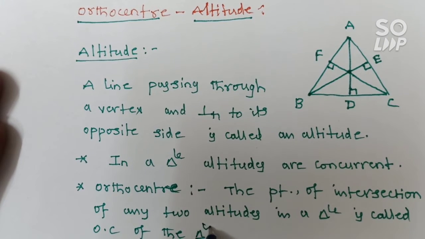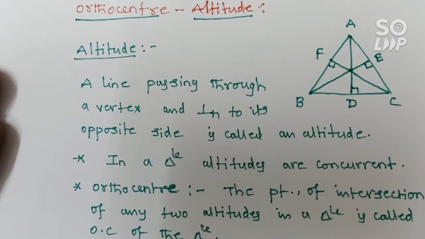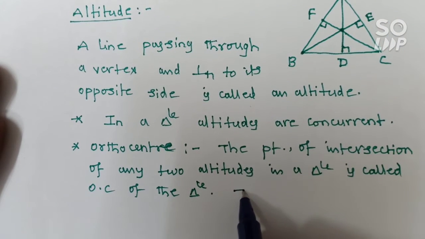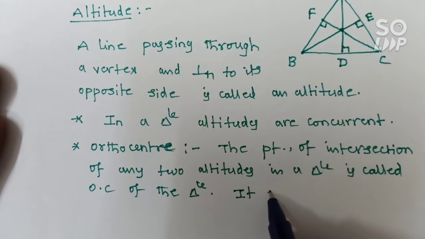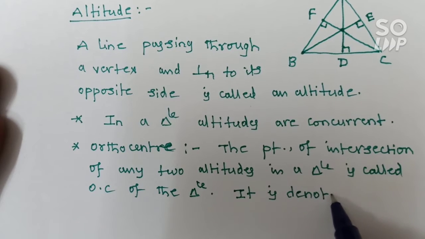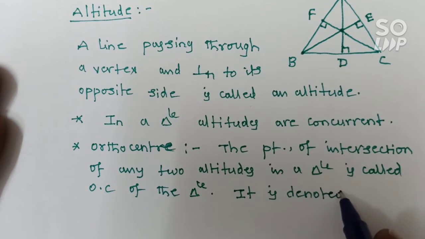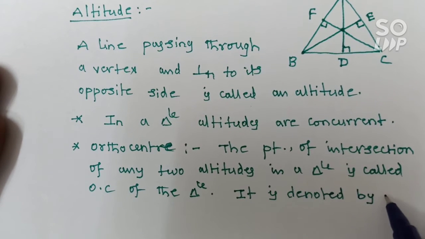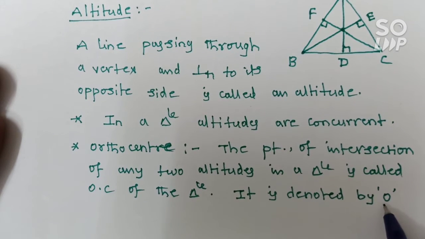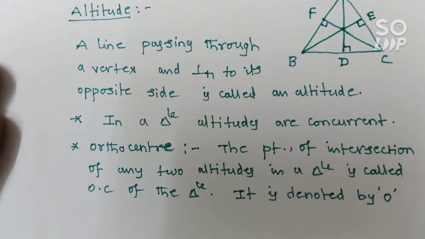Okay, so here the orthocenter is denoted by O. Generally the italic symbol O. Otherwise, for your convenience, instead of this notation you can write any other symbol like P, Q, R, whatever alphabet you can take.